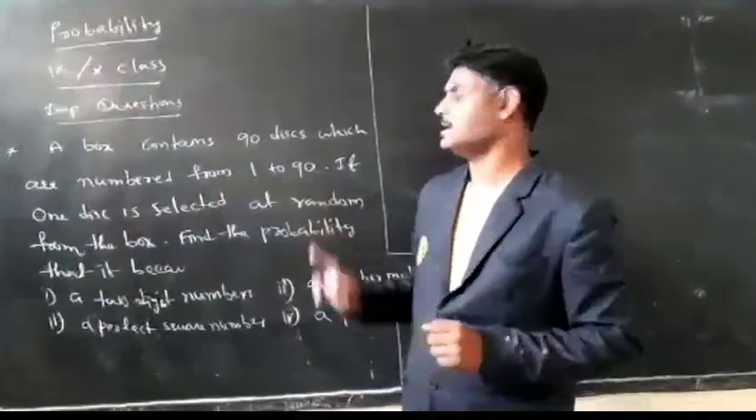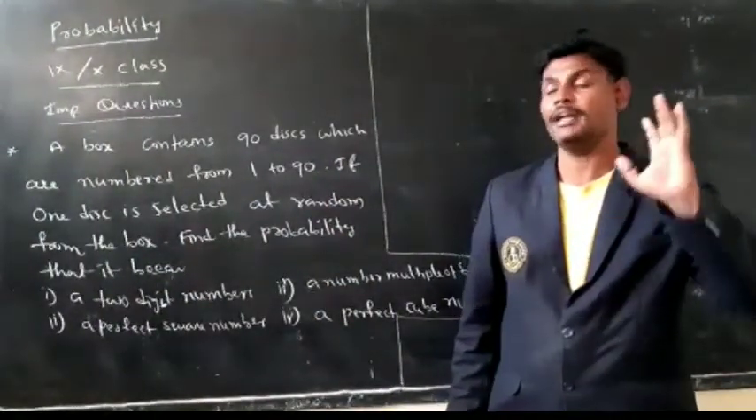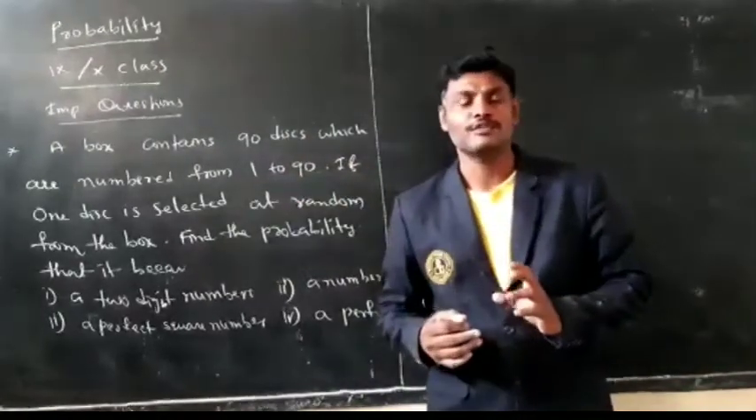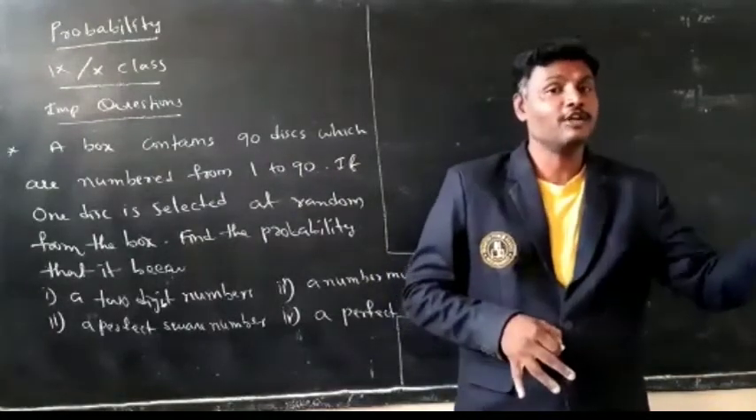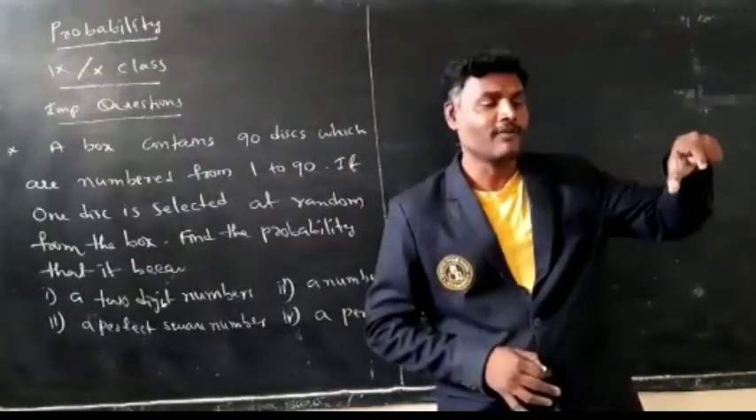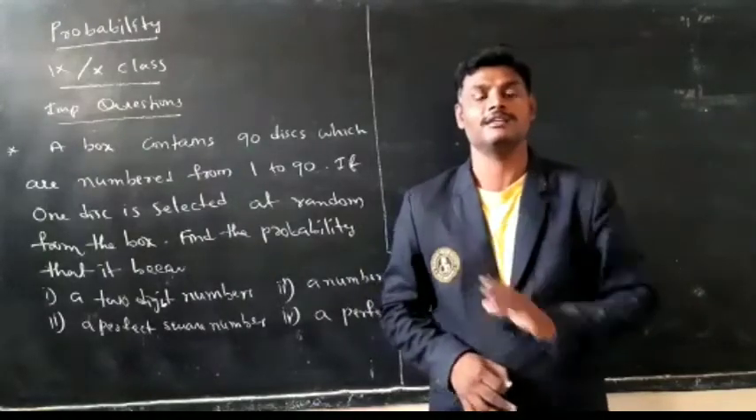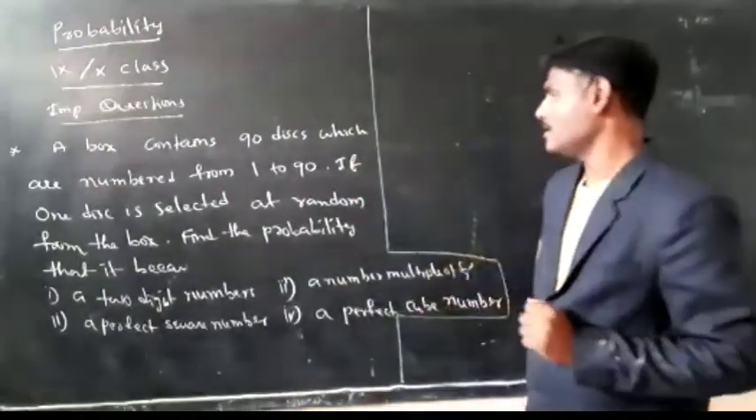The box contains 90 discs. In the box, how many discs are there? 90, which are numbered from 1 to 90. On one disc, one number, and on the second disc, the second number, like that. So he numbered 1 to 90 on the discs.